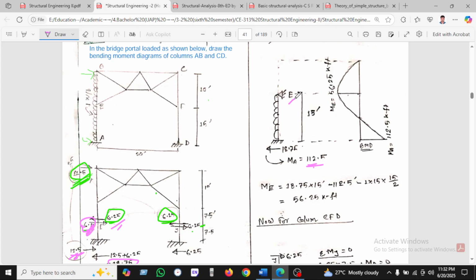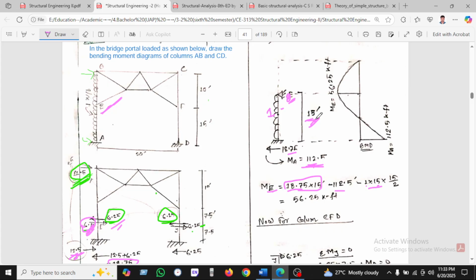Now how will we get the moment at point E? We are taking the moment at this point. We know 18.75 is the force, and the perpendicular distance is 15, as we are taking the moment at this point, and the moment we found is 112.5, minus the UDL, which is 1 kip into length.